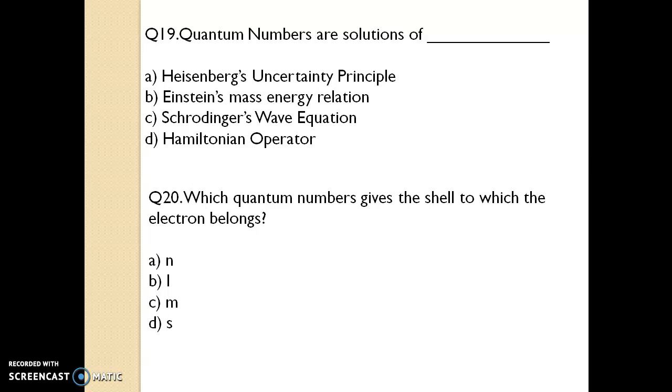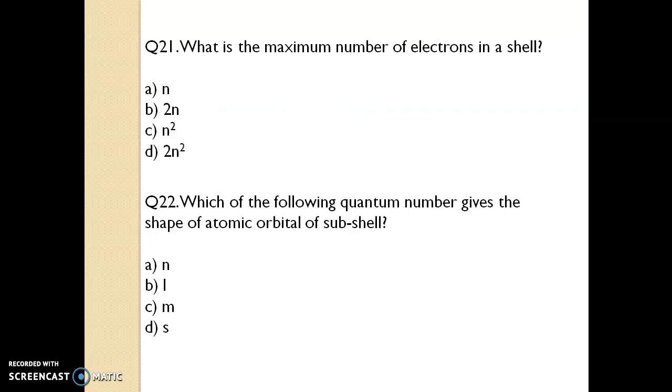Question number 19. Quantum numbers are solutions of Schrodinger's wave equation. Question 20. Which quantum number gives the shell to which the electron belongs? Your answer is small n, option A. Question number 21. What is the maximum number of electrons in a shell? The maximum number of electrons is twice n square, option D.